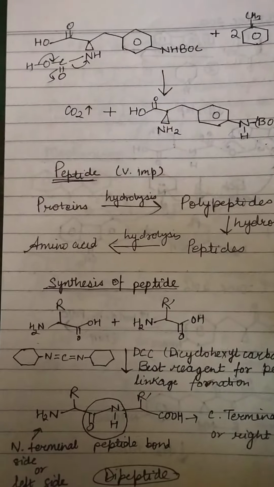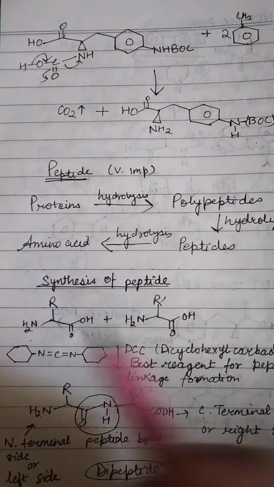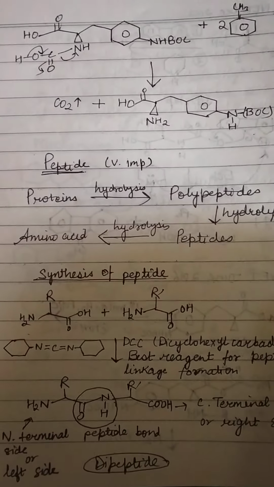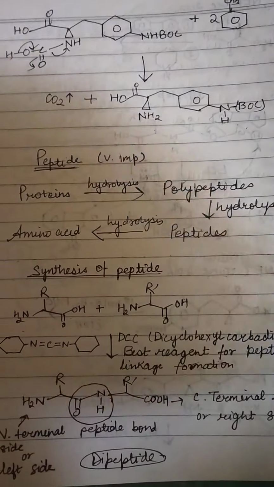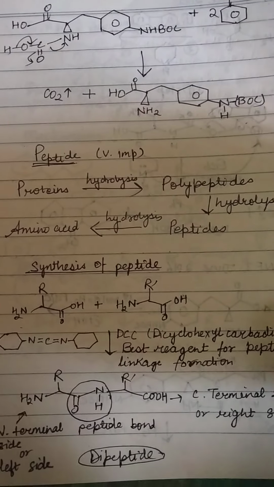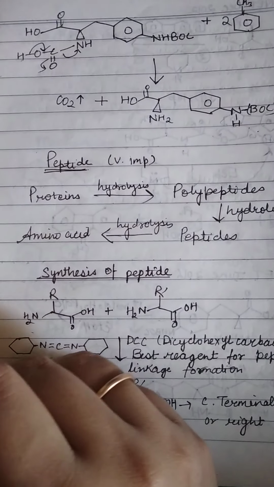Hello friends, today we'll study about peptides. The peptides are short chains of amino acids, right? And a peptide bond is formed between two amino acids. It is an amide bond.